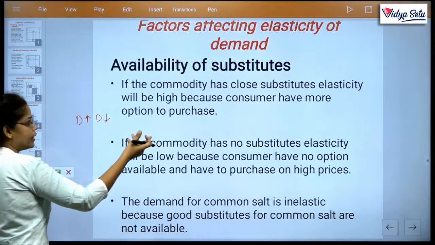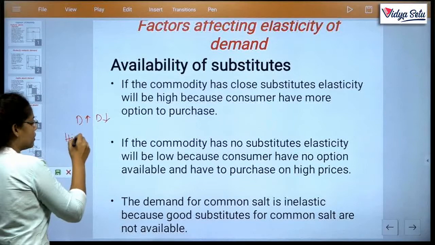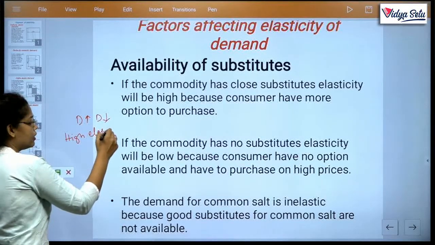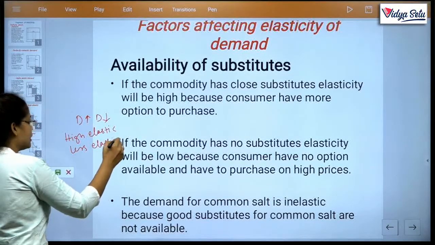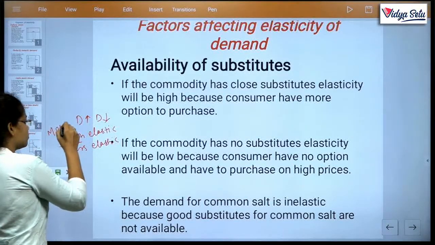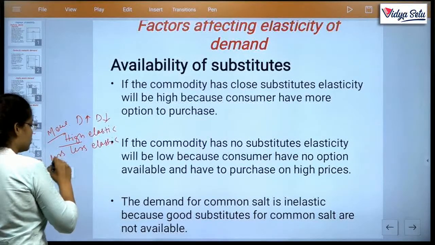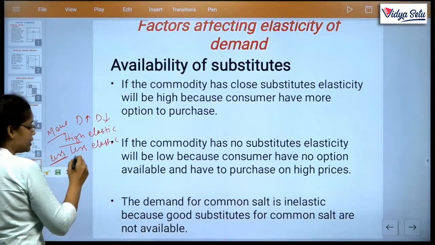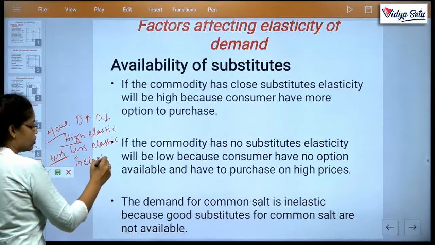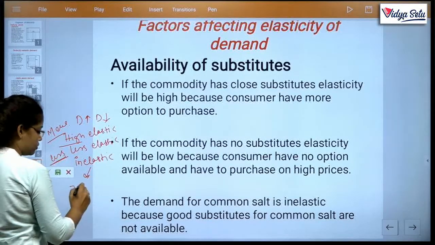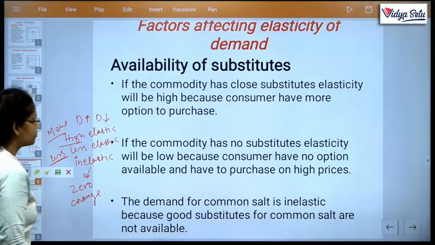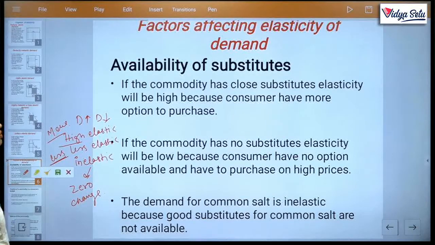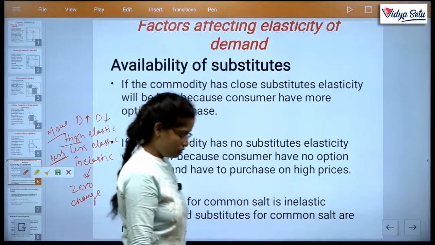Same as it is here, the factor means high elastic or less elastic. What is meant by less elastic? What is meant by highly elastic? That means more change, that means less change, or inelastic, that means no change, zero change. Clear?